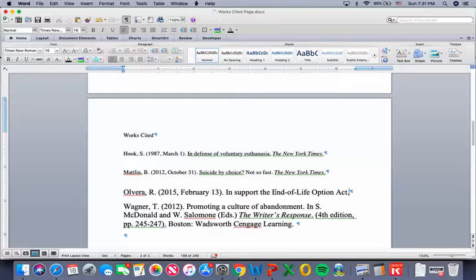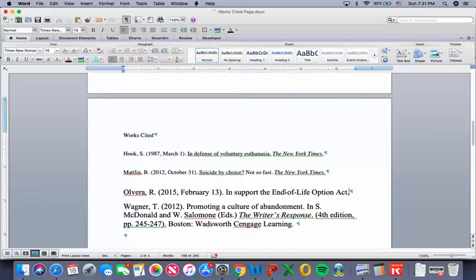is I've left the capitalization from the article. End-of-Life Option Act, all of those words start with a capital letter in the title online and also in your works cited page. The reason for that is that it is a proper noun. It's a type of bill, it's a type of law, so it is a proper noun. It's kind of like a title that gets put in there. So I'm leaving it there.